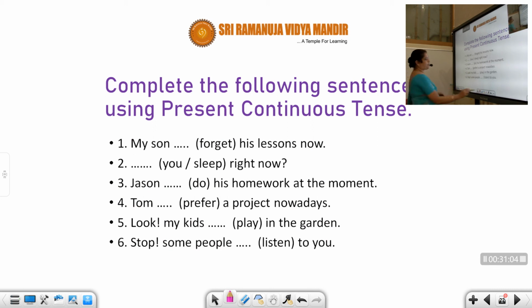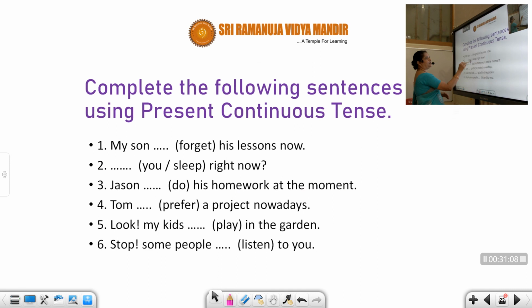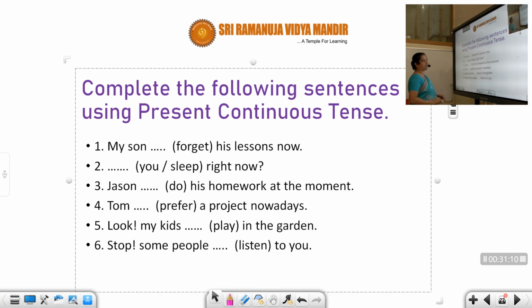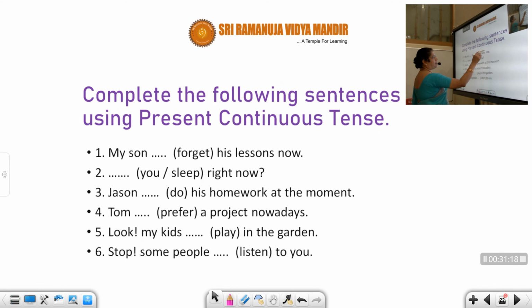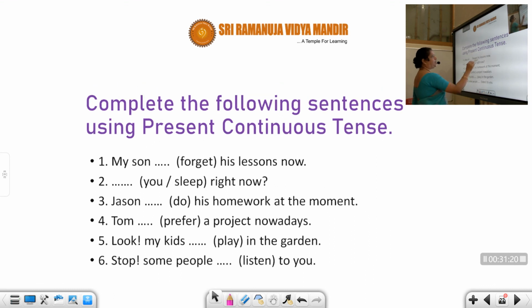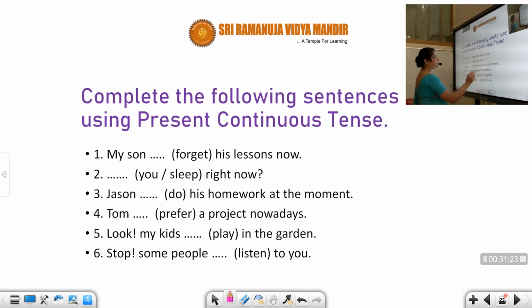Now you have an exercise, students, here. You have to use present continuous. Can you see, students? My son dash his lessons now. You can see the word now here. Keywords.